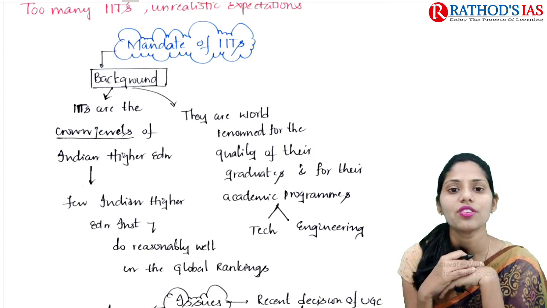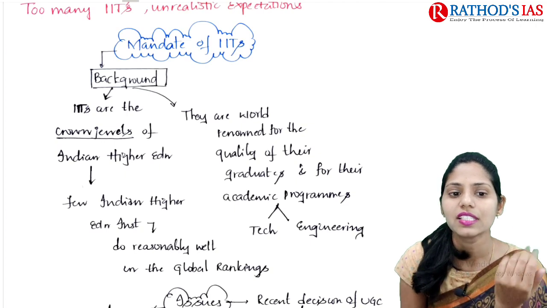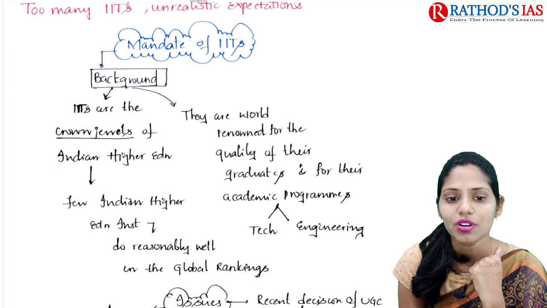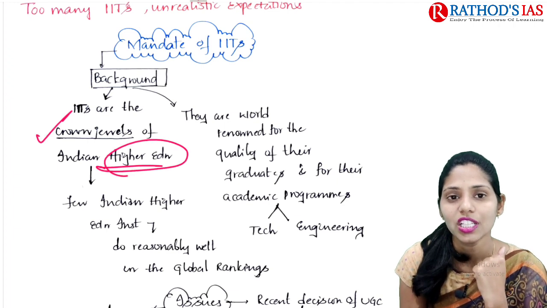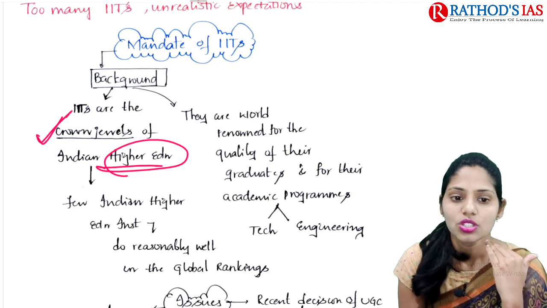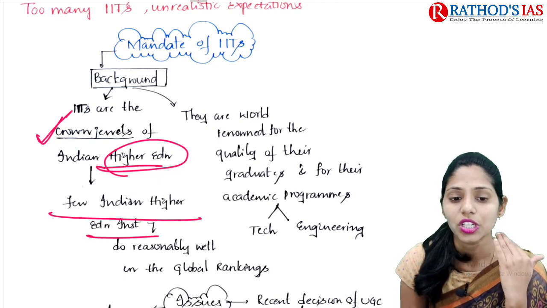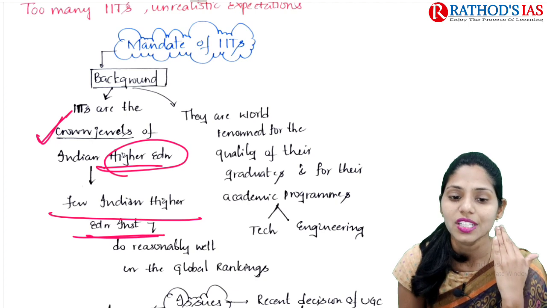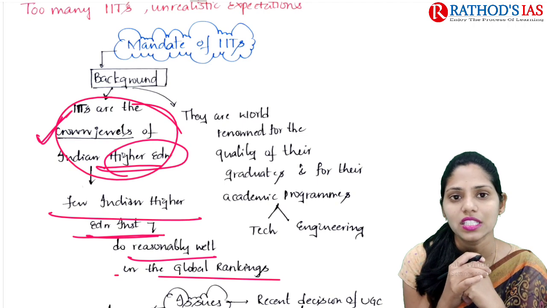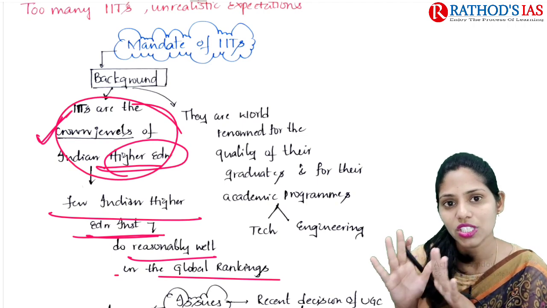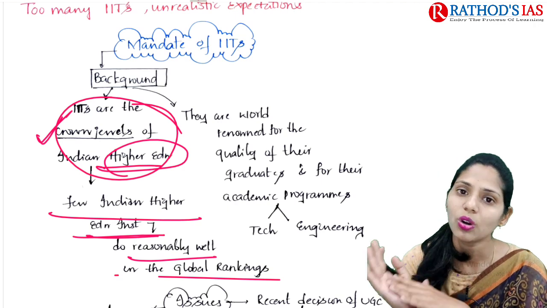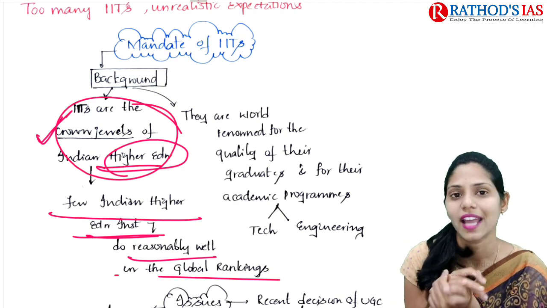If you see some background regarding IITs, they are the crown jewels of Indian higher education. If you are talking about Indian higher education, these are the topmost universities and colleges. A few Indian higher education institutions do reasonably well in global rankings. Because of the presence of IITs, these institutions have a name in the international community and do well in global rankings.